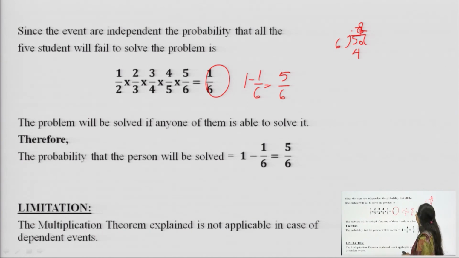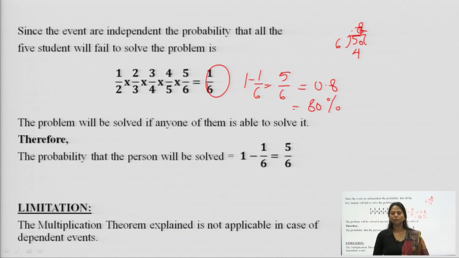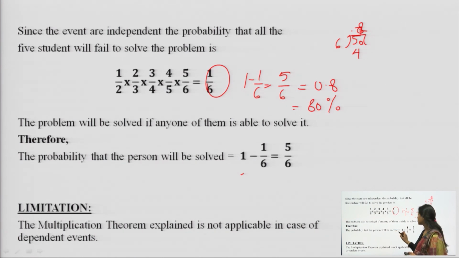So, we get here, either you leave it as 0.8, where the highest probability is 1, or if you want to find it in terms of percentages, it can be 80% chances that the query can be solved by either one of these students, or 2 students, or 3 students. But this is how it has to be solved, by subtracting it from the highest probability, that is 1.